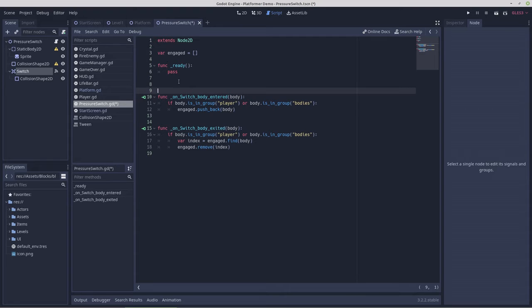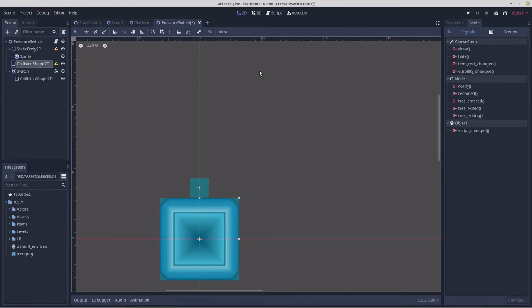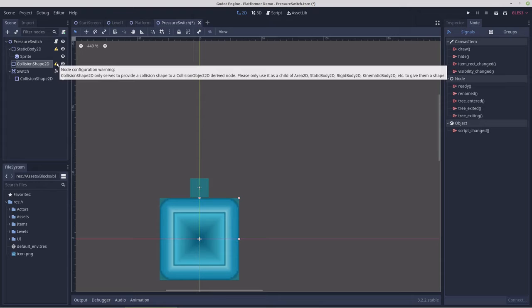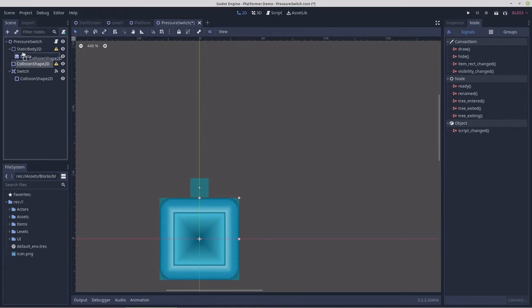Now, we're going to need a way to communicate that. So that's going to need to be something that can be communicated. What's going on here with these warnings? Okay.